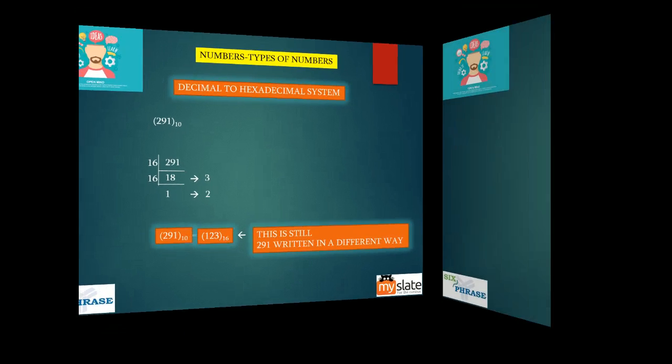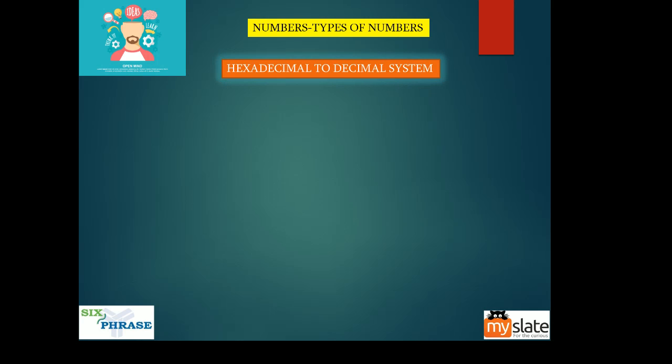Now we'll do hexadecimal to decimal, the opposite of that. We're going to take the same number, 123, so that you know what the answer is. What is the answer that you must get? You must get 291. In the previous slide we saw that 291, which was a decimal number, had an equivalent hexadecimal number of 123. So if we convert 123, we should get a decimal number of 291, right? Let's see if we are getting it.